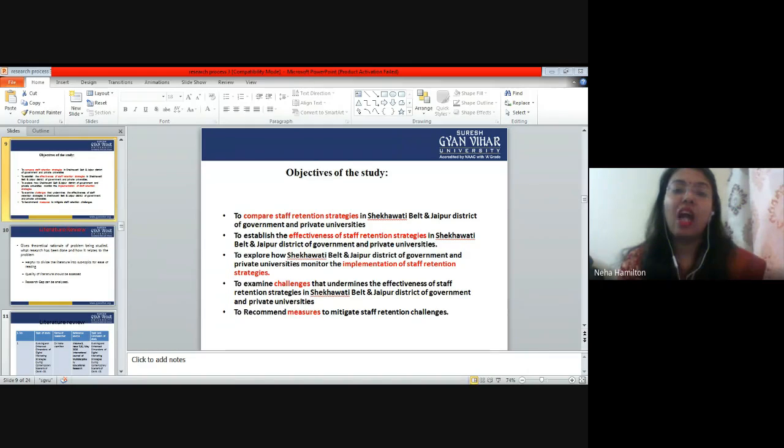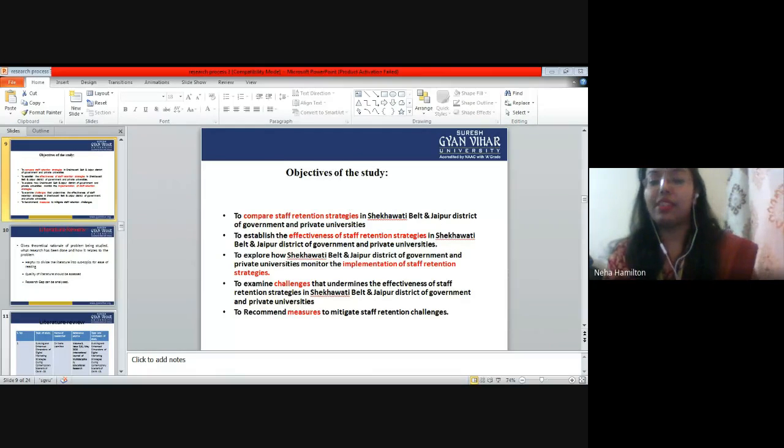We are studying how they can improve the staff retention strategies. We can examine the challenges these organizations are facing when they make an effort to retain employees, and recommend measures to mitigate the staff retention challenges. So this is the basic motive of the study.